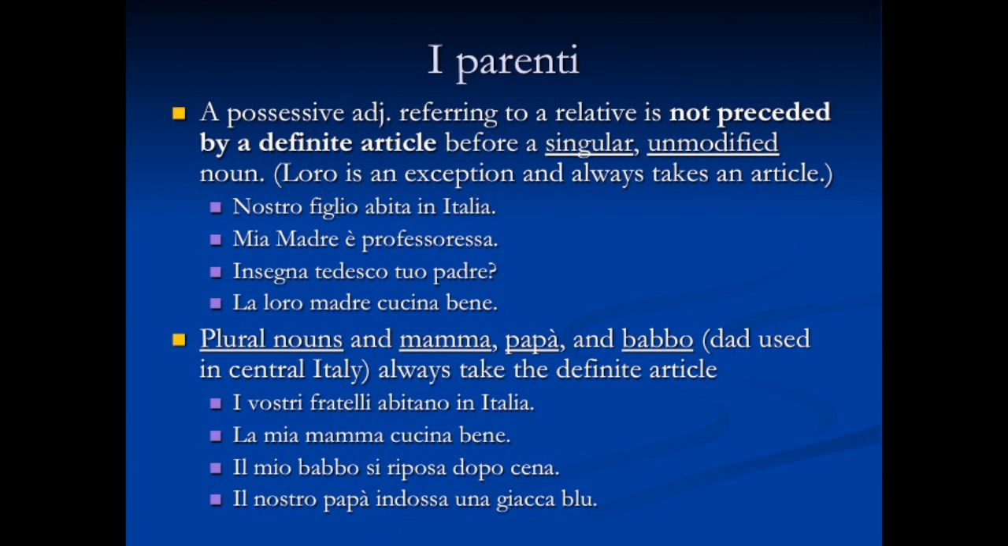Nostro figlio abita in Italia. Our son lives in Italy. Our son is not modified by any kind of adjective. We're not saying our tall son or intelligent son. No, just our son. Thus, it does not take an article. Mia madre è professoressa. My mother is a professor. I'm not modifying mother by any sort of adjective. I'm not saying my nice mother or my interesting mother, just my mother. Thus, it does not take an article.